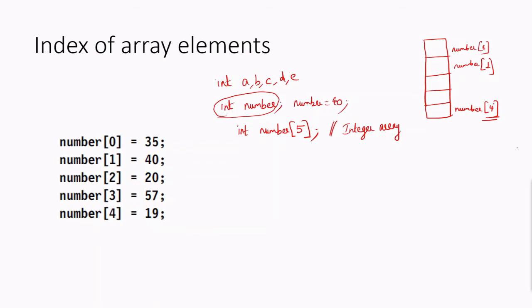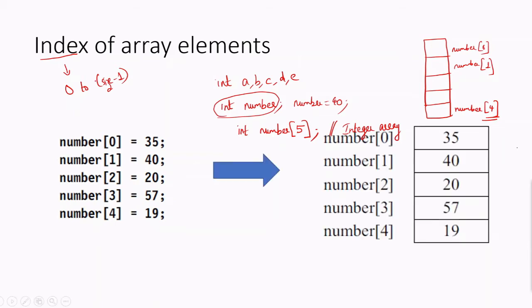So if the size is 5, the index starts from 0. Indexing goes from 0 to size minus 1. If there are a total of 10 elements, the index will be from 0 to 9 only. So number 0 has the value 35, then 40, 20, 57 and 19.